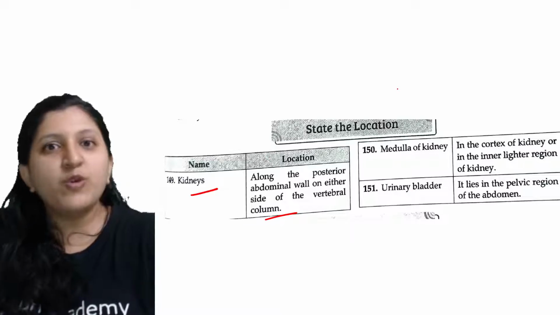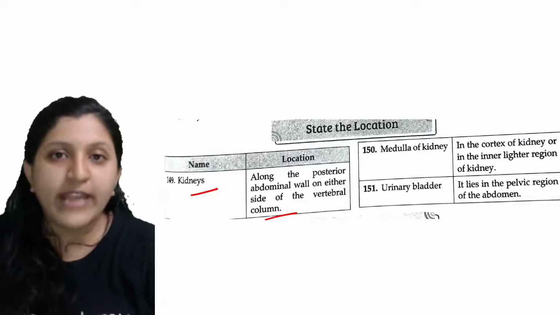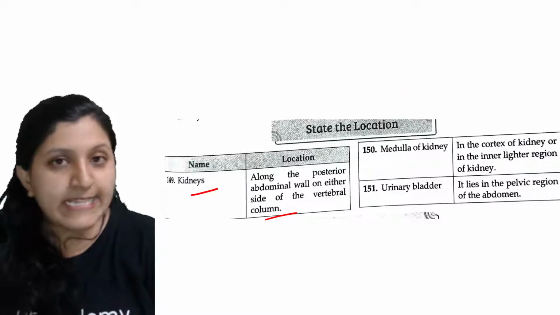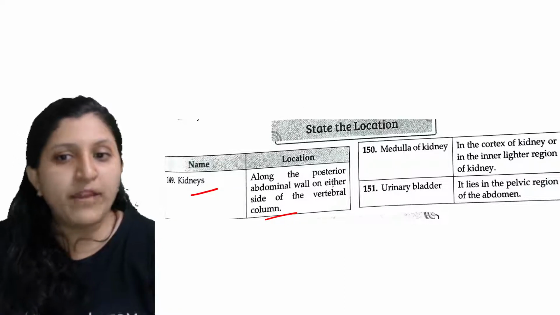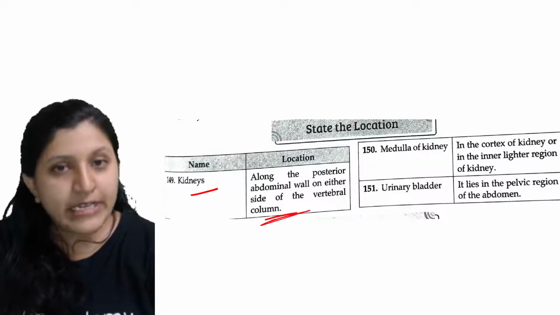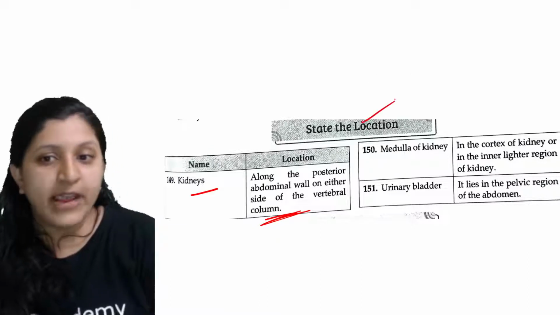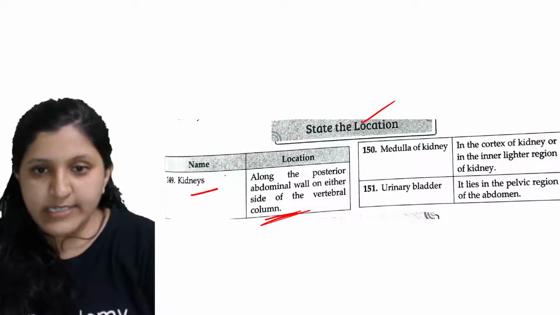Some people usually show it in the front, but it is not actually the ventral side. It is the dorsal side. So along the posterior abdominal wall on either side of the vertebral column, you can find a kidney. So this is the kidney location.